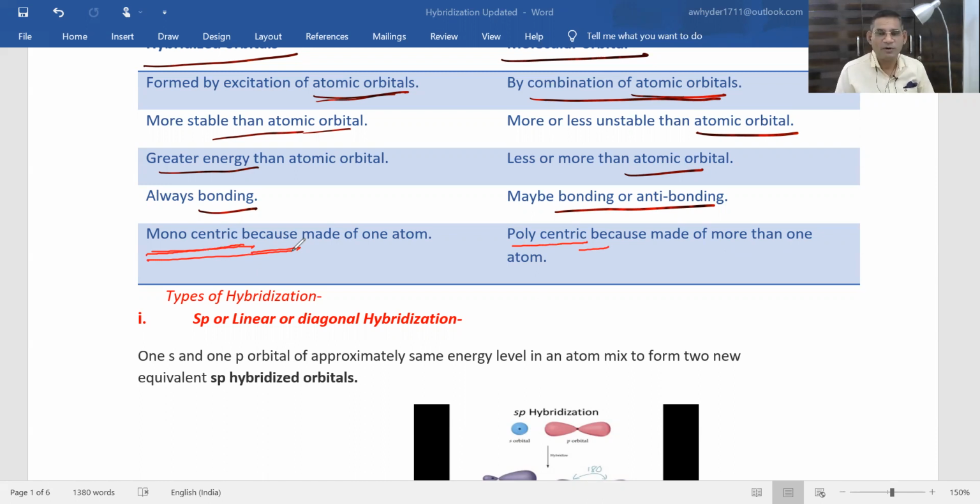So this was the basic idea of hybridization, or you can say the definition, and how a hybridized orbital is different from a molecular orbital.